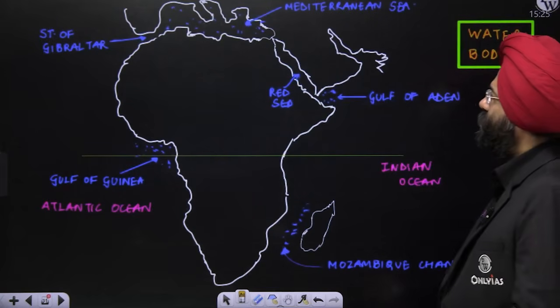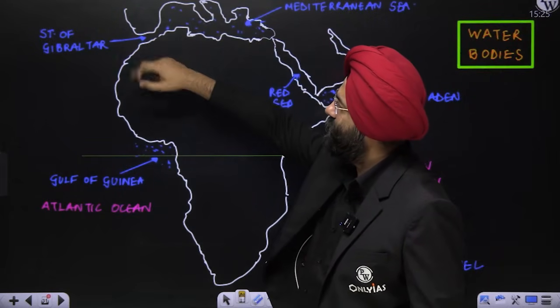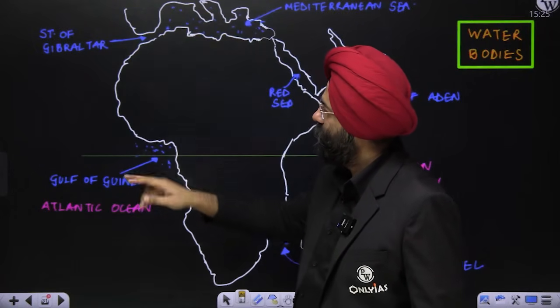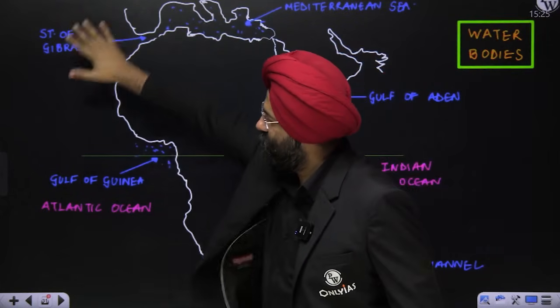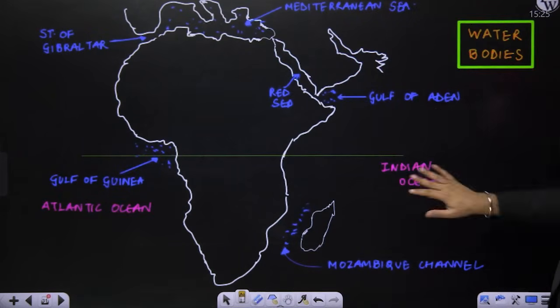Then comes the water bodies. See, you have the Mediterranean Sea over here. Then this is the Strait of Gibraltar, which is basically connecting the Mediterranean Sea to the Atlantic Ocean. You have the Gulf of Guinea here. This complete region is the Atlantic Ocean. You come here, this is the Mozambique Channel. This is the Indian Ocean here.